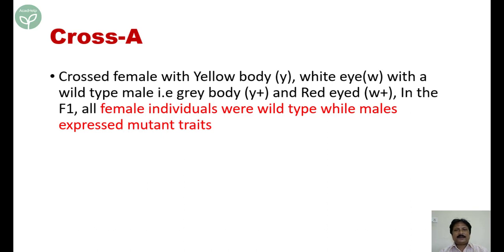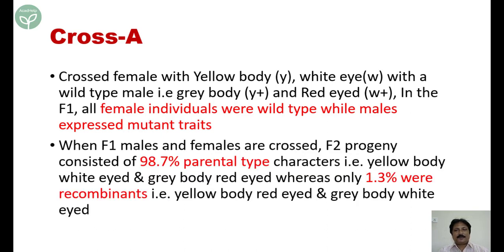Now, when he made such a cross, what did he find? He found that all the female individuals were wild type, but the males expressed mutant traits. Interesting. Here we are not talking of the whole population as a whole. We are now segregating the population into males and females and then comparing their frequencies, because reciprocal crosses do not give the same results in such crosses.